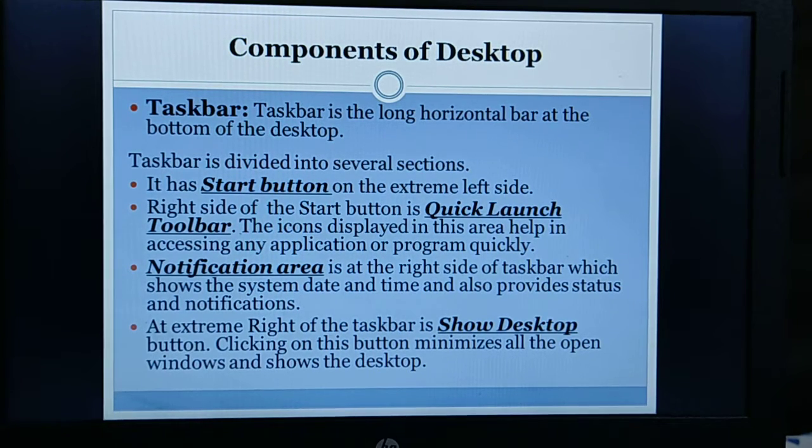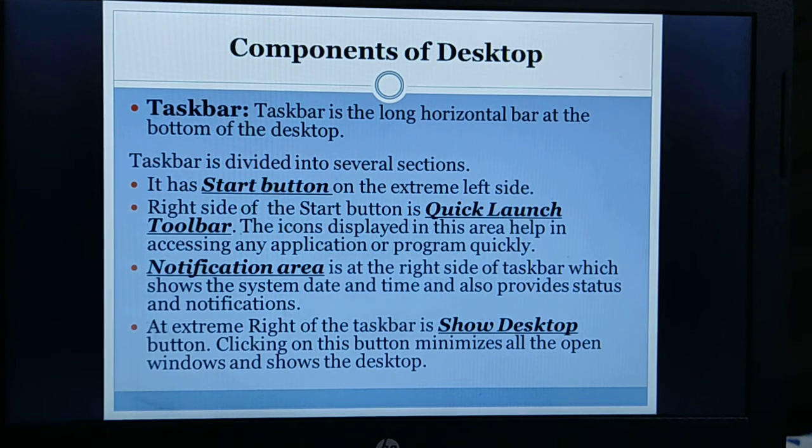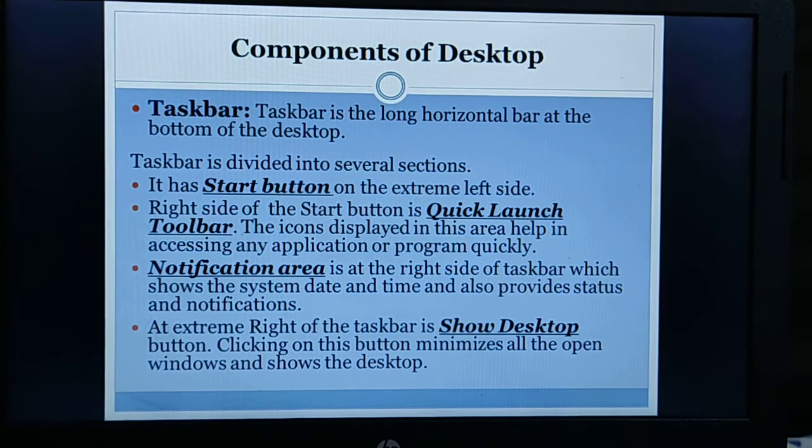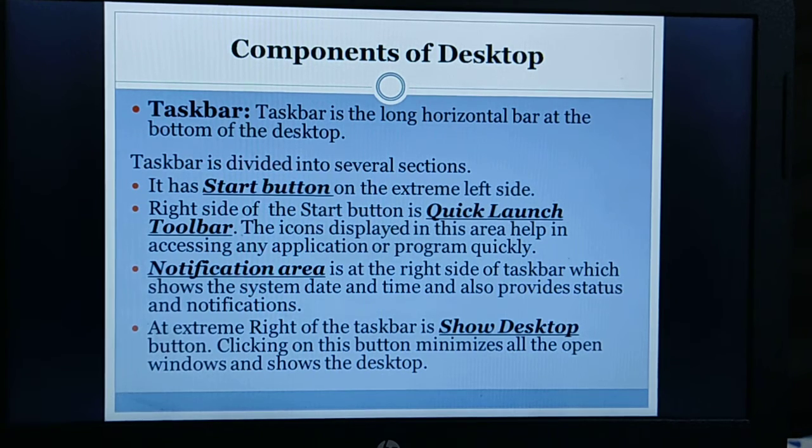The next component of the desktop is the taskbar. Taskbar is the long horizontal bar at the bottom of the desktop. The taskbar itself has several components, or the taskbar is divided into several sections. The first one is the start button. The start button is on the extreme left side of the taskbar, and most probably it is the most used button of the Windows desktop.